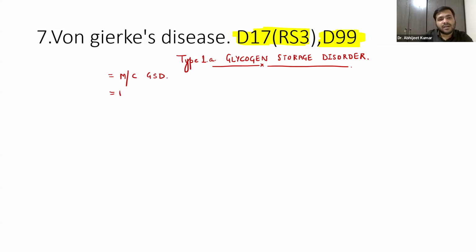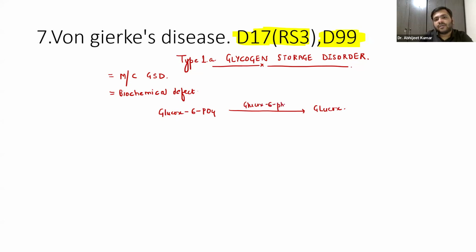Now, what is the biochemical defect? Guys, you already know glucose 6-phosphate is converted to glucose with the help of the enzyme glucose 6-phosphatase.